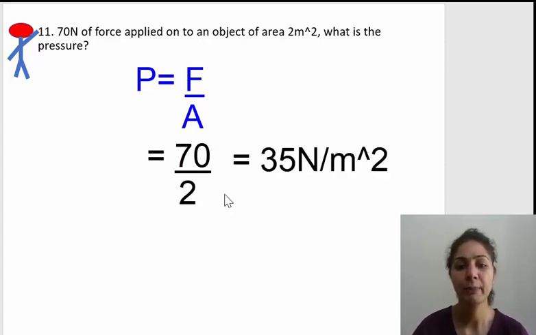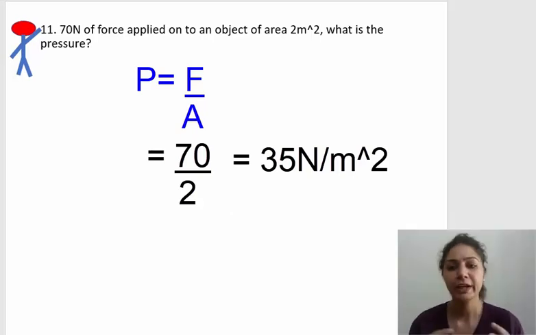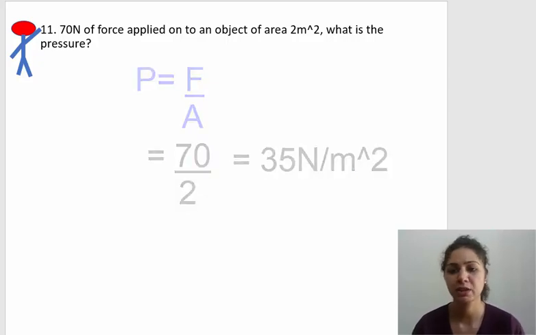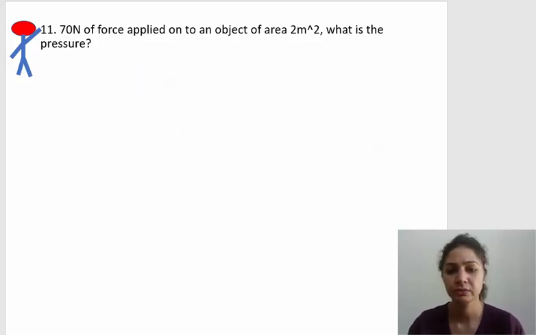If you divide, you will be getting 35 Newton per meter square. So that is going to be your pressure. So you all need to learn how to solve similar numericals. In these kinds of numericals, the values can be changed and you can expect similar questions. So let's move to the next question.